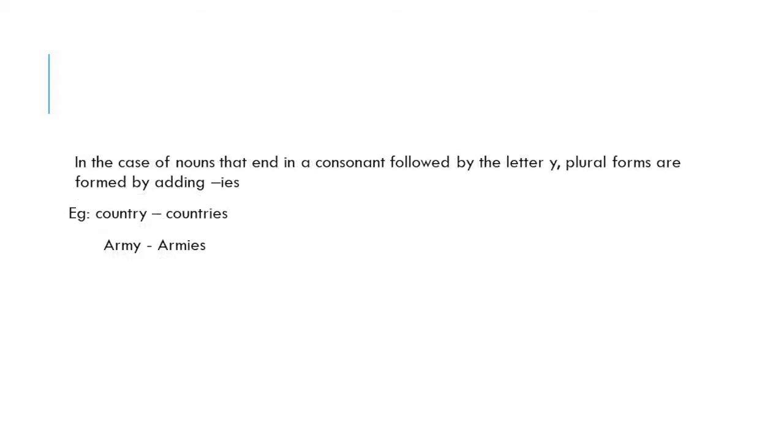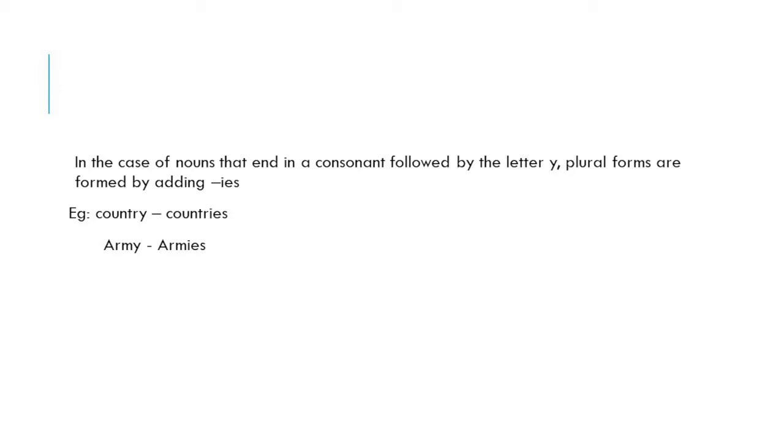But in the case of nouns that end in a consonant followed by the letter y, plural forms are formed by adding ies. For example, look at the word country. Here the word ends in the letter y. And look at the word army.